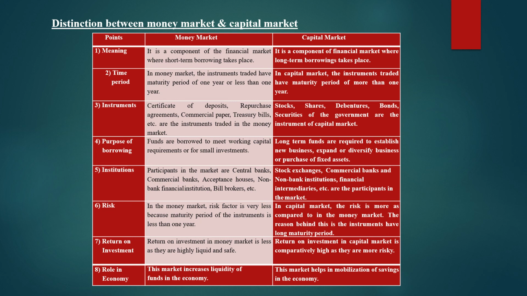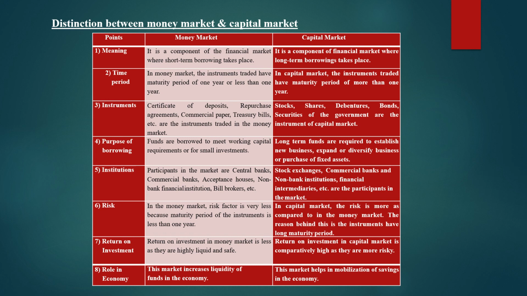So money market is mainly for short-term funds or short-term instrument trading, whereas capital market is mainly for long-term instrument trading. Though both are the types of financial market, money market is for short-term securities and capital market is for long-term securities. Then coming to the second difference, time period. In money market, instruments have a maturity period of 1 year or less than 1 year, whereas in capital market, they have a maturity period of more than 1 year.